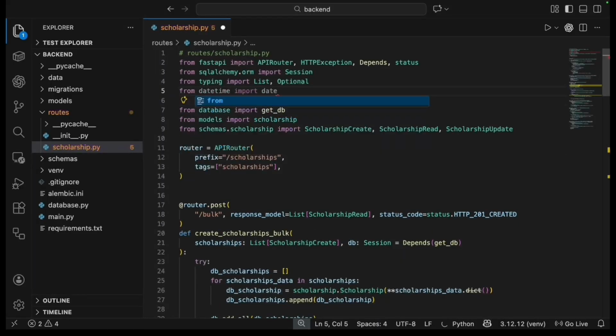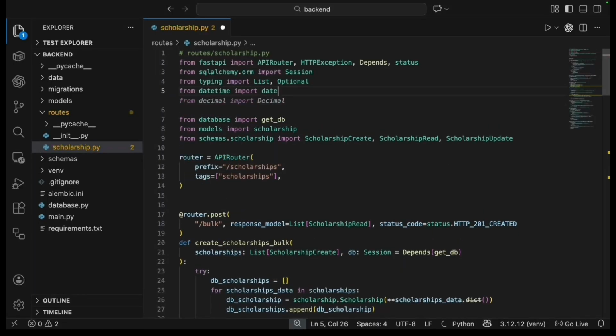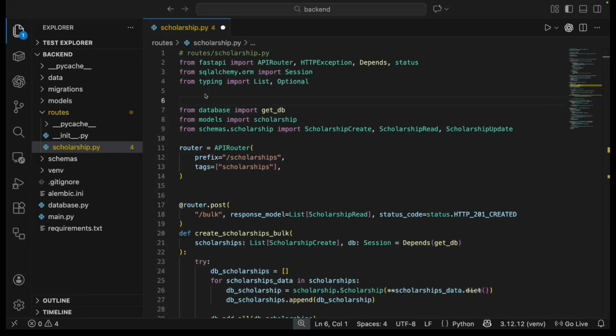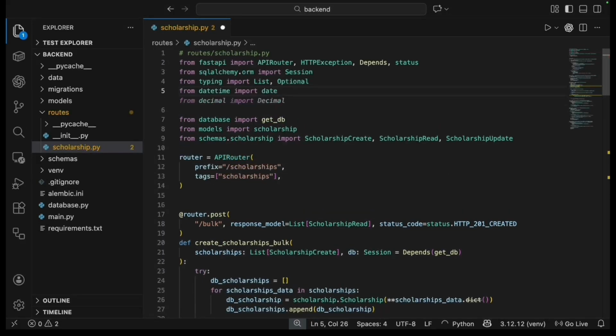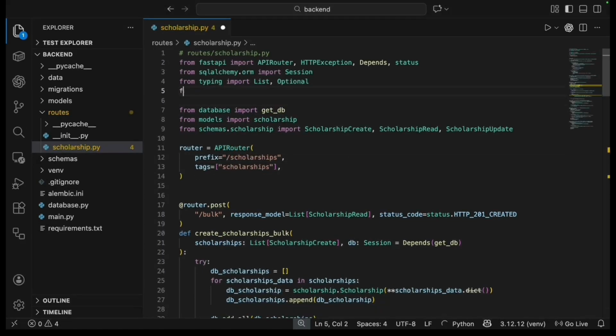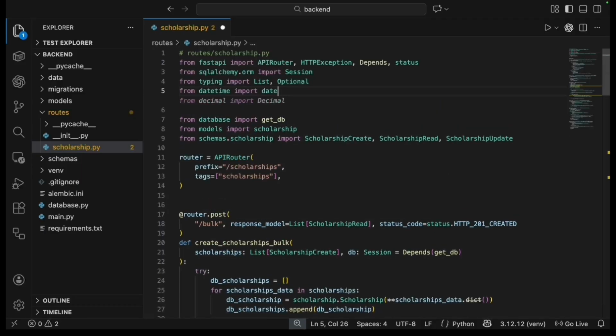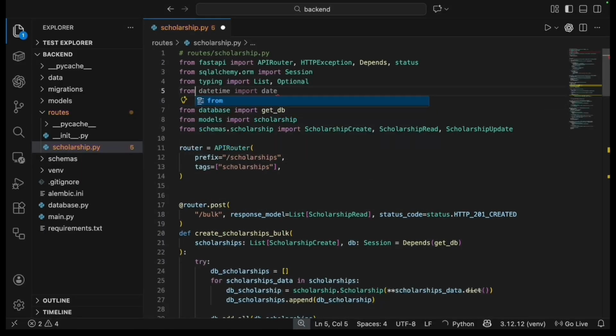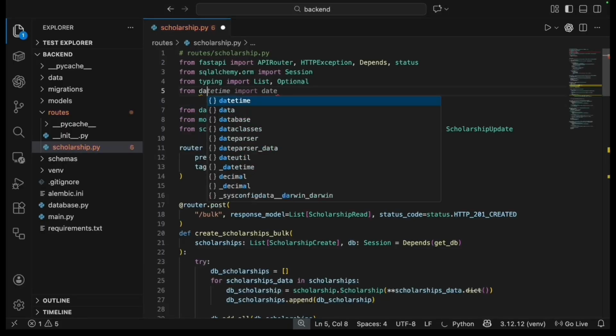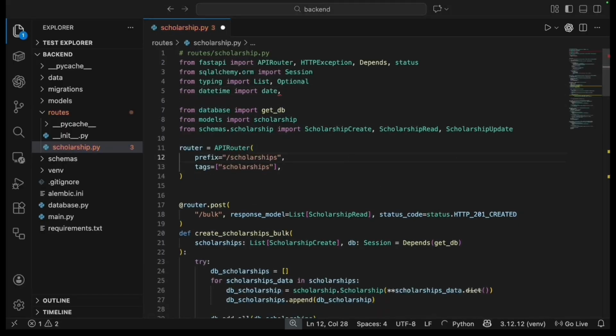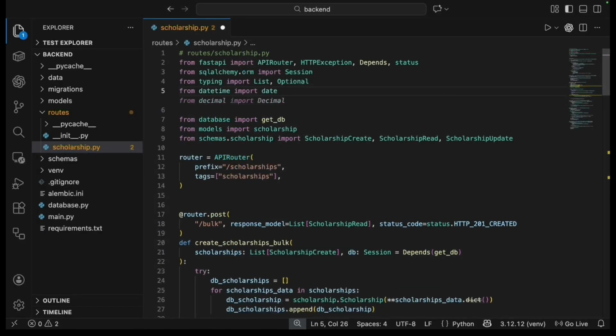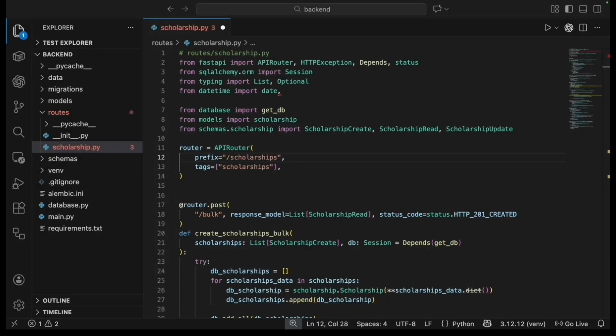Now we're importing date from datetime. The date type is Python's built-in type for working with calendar dates. We need this for our deadline filters, which compare dates to determine eligibility. For example, show scholarships with a deadline after January 4th, 2025. When we define deadline_after: Optional[date] = None, FastAPI automatically validates and converts query parameters from strings into proper date objects, handling all parsing and validation for us.